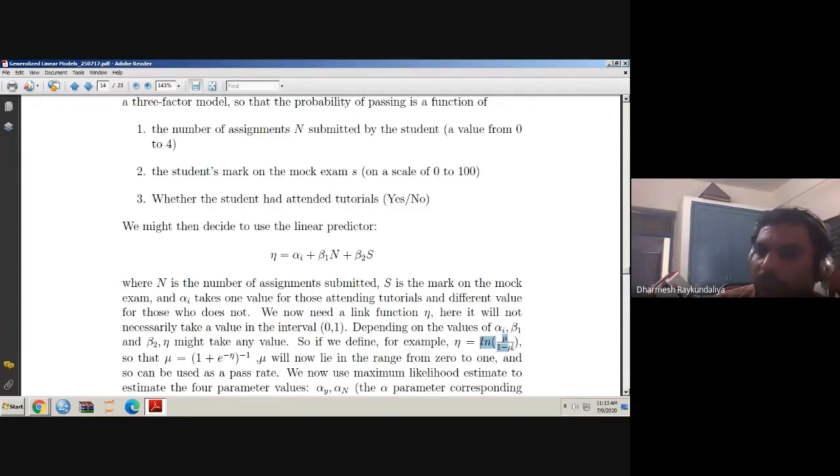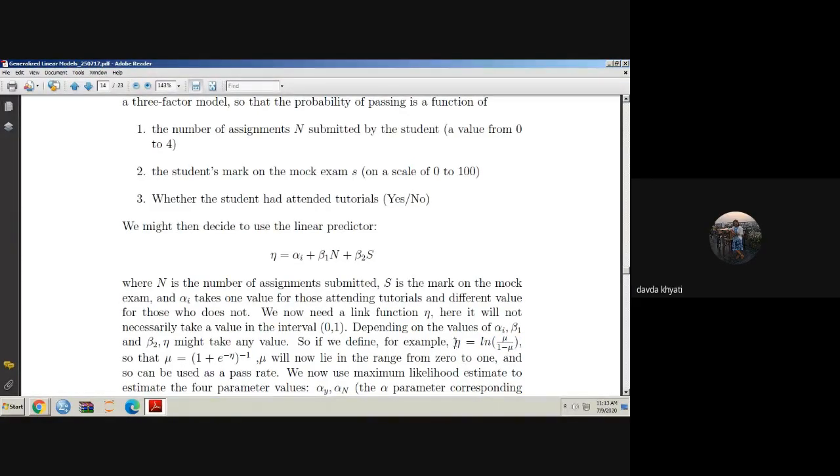Here we do not need to worry about which transformation to take. If we know that the response is Bernoulli, this transformation is sufficient for equating with the linear predictor. Otherwise, you have to verify it manually. Is that okay?